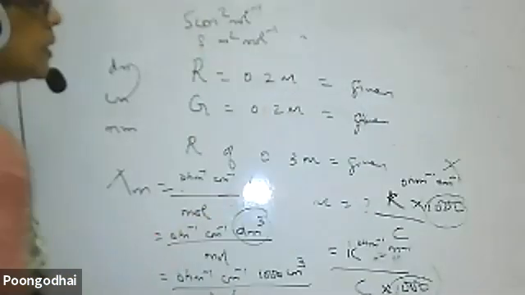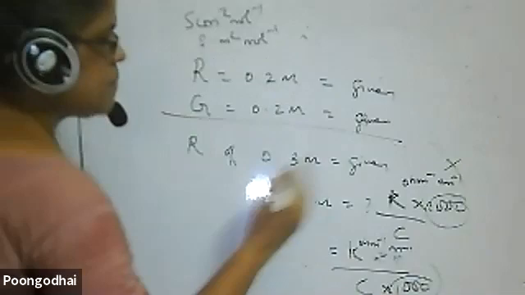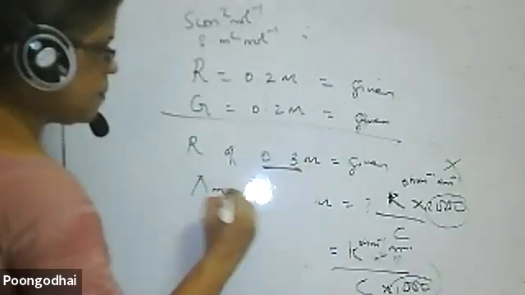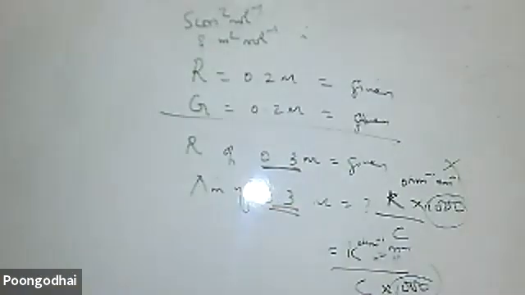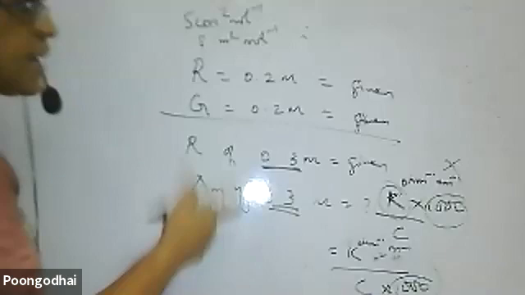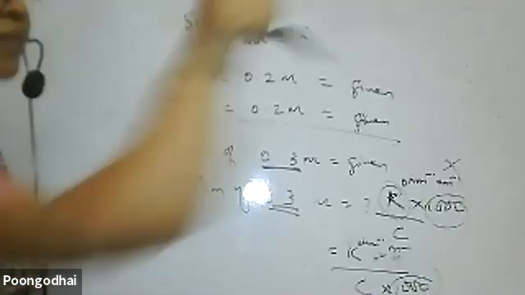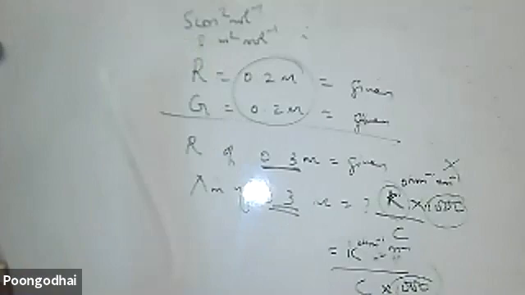Keep that in mind. Now, what is the reason I am asking? They have given this, but they are asking for lambda m of 0.3 M. Then what do I have to do? I need the kappa of 0.3 M. Have they given it? They have not given it, but they have given 0.2 M. From that, what do I calculate? I get the cell constant.